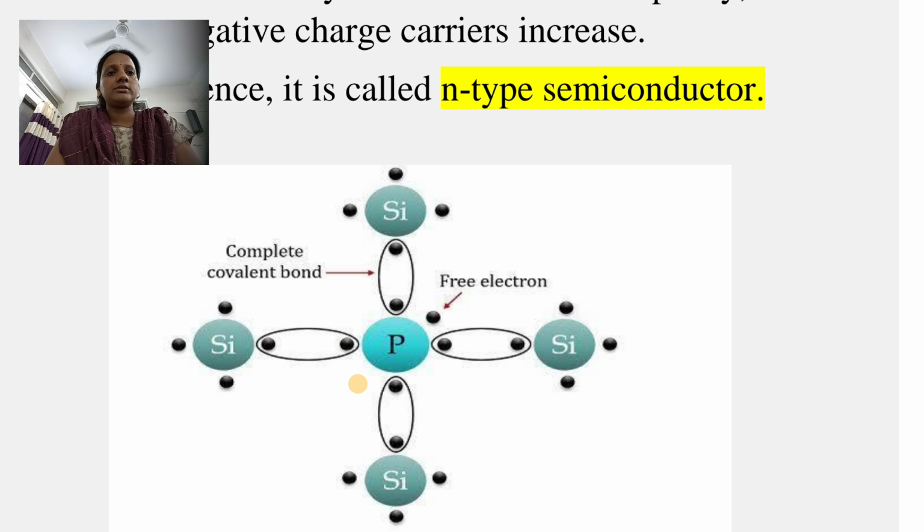This is silicon, and at the surrounding there is silicon. A phosphorus atom has a total of 5 electrons. Out of 5, 4 electrons are involved in bonds with the surrounding 4 silicon atoms, and 1 electron is set free. This is the free electron of the dopant atom.